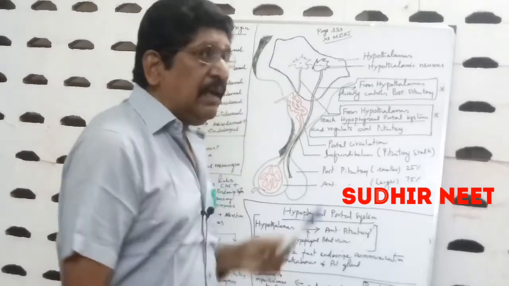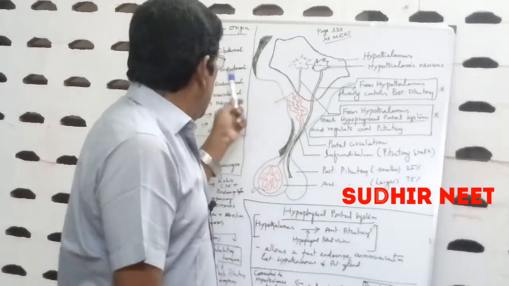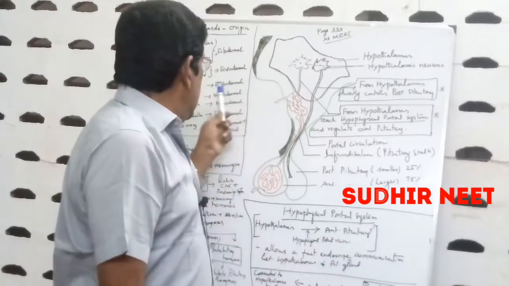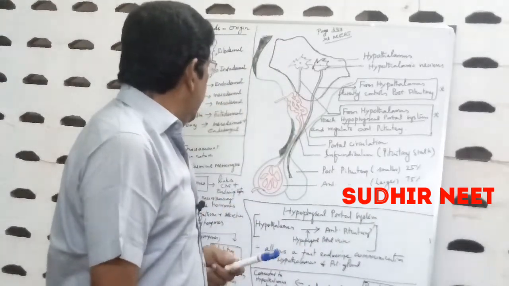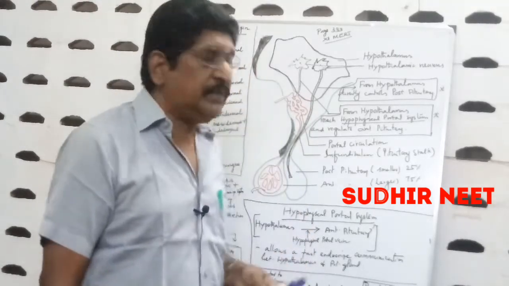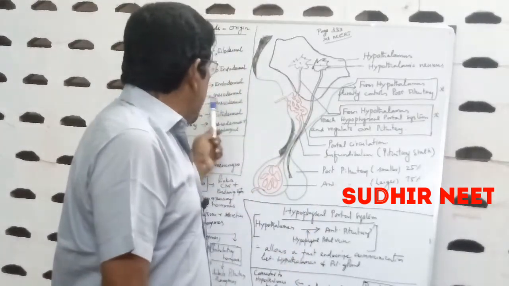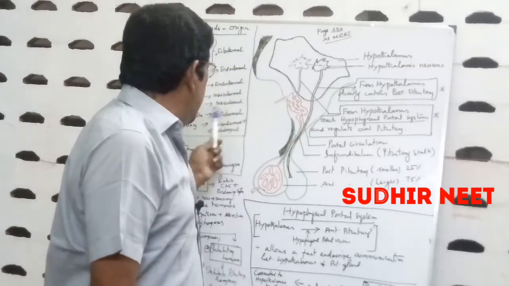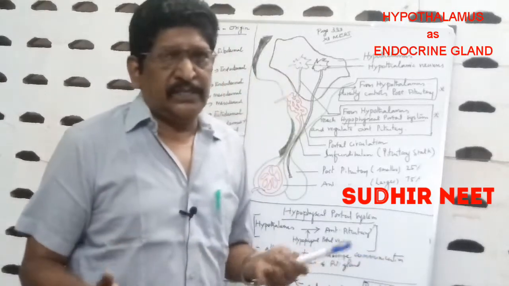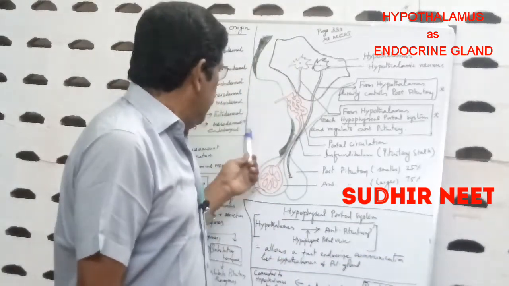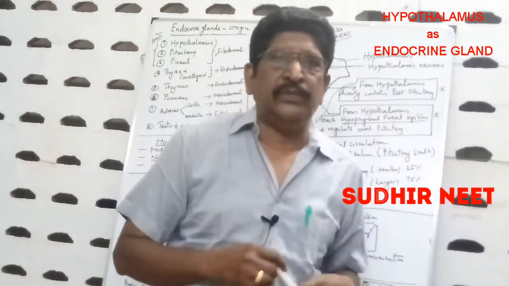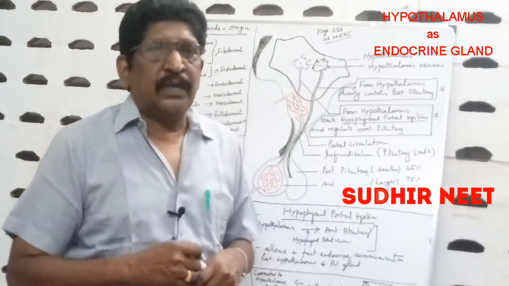Hypothalamus, pituitary and pineal: ectodermal. Thyroid and parathyroid: endodermal. Thymus, also endodermal. Pancreas: mesodermal in origin. Adrenal cortex: mesodermal. Adrenal medulla: ectodermal. And ovary and testis are both mesodermal and endodermal. So this is the introduction about the endocrine glands.